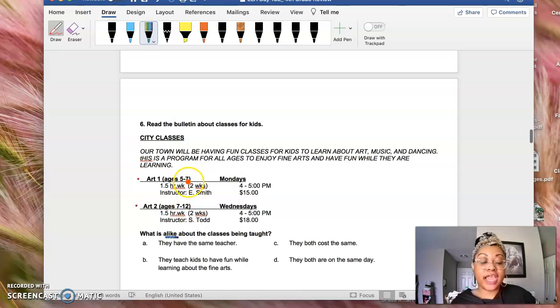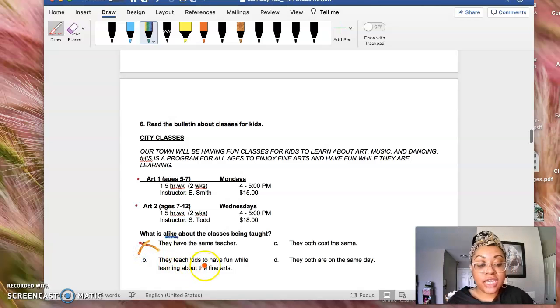They have different age groups, but what's the same about them is that they have the same amount of time, right? It's for 1.5 hours a week, right? For 2 weeks. But they cost different. They have different instructors. So what is the same about the classes? A, they have the same teacher, and we can clearly see that they don't. So that's not the same.